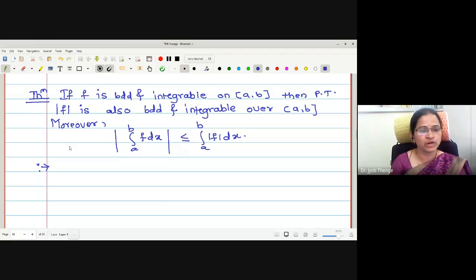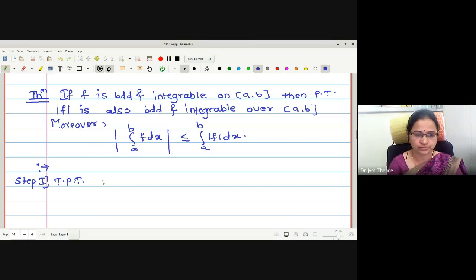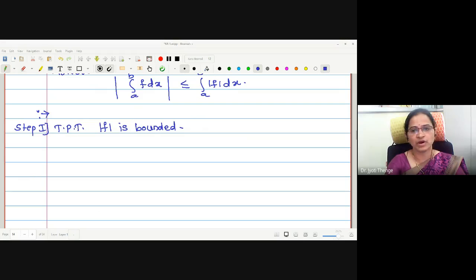Okay. What about boundedness? If f is bounded, what do you say about mod f? Is it bounded or not? And what will be the bound for the function? Yes, students, if f is bounded, whether mod f is a bounded function or not. Yes, ma'am. Yes, it is bounded. What do you think about the bound of the function? Suppose k is the bound for the function here. What about the bound for mod f?